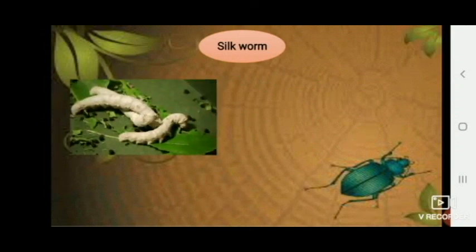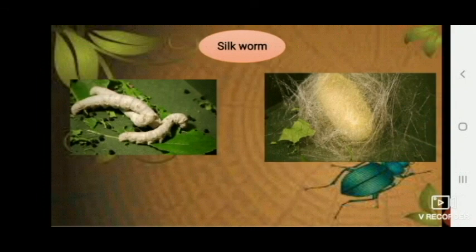Along with the honeybee, the silkworm is also something which gives us a very important product. These silkworms, as we all know, like caterpillars, feed on mulberry leaves and they form a cocoon. And around the cocoon, they weave silk threads through which we make our clothes and other things. We all know that silk is a very costly material as well as a very comfortable material.